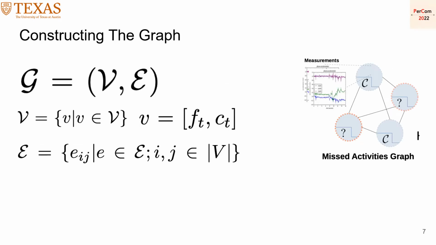The input to our model is a graph. We construct the graph by first defining the vertices, and the vertices contain two things. The first one is the features or the measurements, and the second one is the corresponding class label. We also use edges to represent the relationships between vertices. We set the edges to be 1, and the same values go into the adjacency matrix that corresponds with these edges. We represent missing activities as zeros.